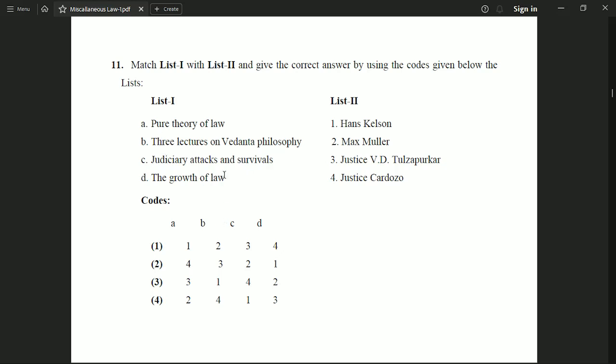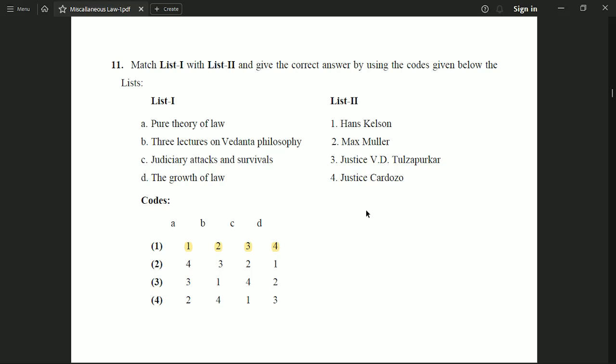Okay, so the correct answer to this question is pure theory of law has been written by Hans Kelsen. 3 lectures on Vedanta philosophy has been written by Max Mueller. Judiciary attacks and survivals has been written by Justice V.D. Tulzapurkar, and the growth of law has been written by Justice Cardozo. So the correct option for this question is option number 1, which says 1, 2, 3 and 4.